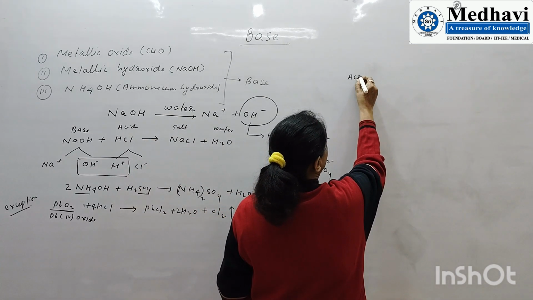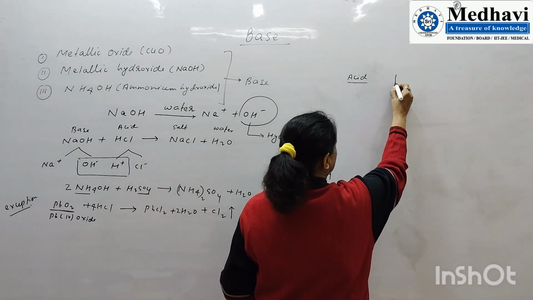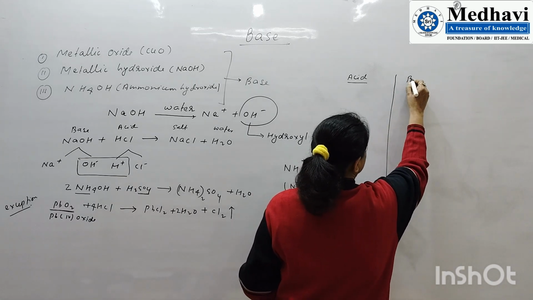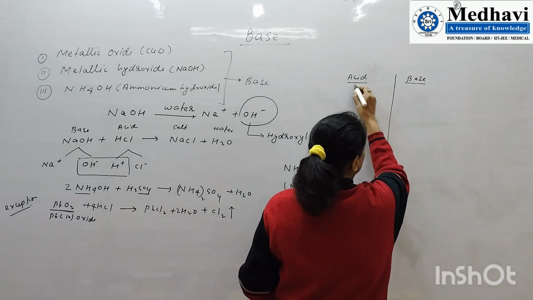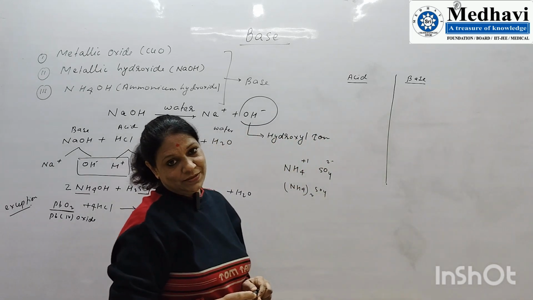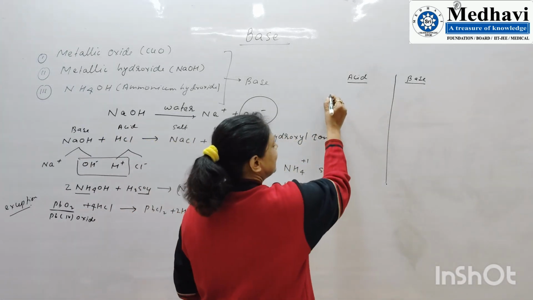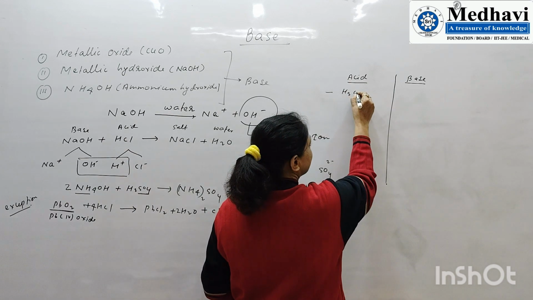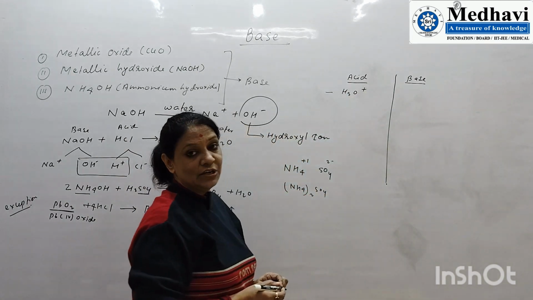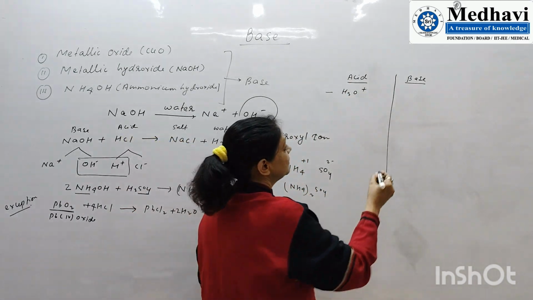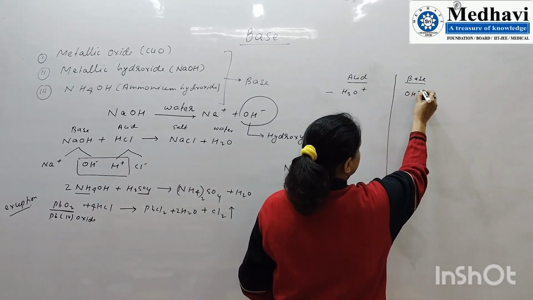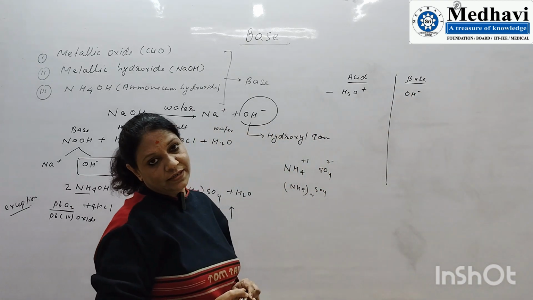Here I will do a comparison between acids and bases. This is the best technique to memorize the concept. An acid gives H3O+ ion, the hydronium ion. A base gives OH- ion in water.